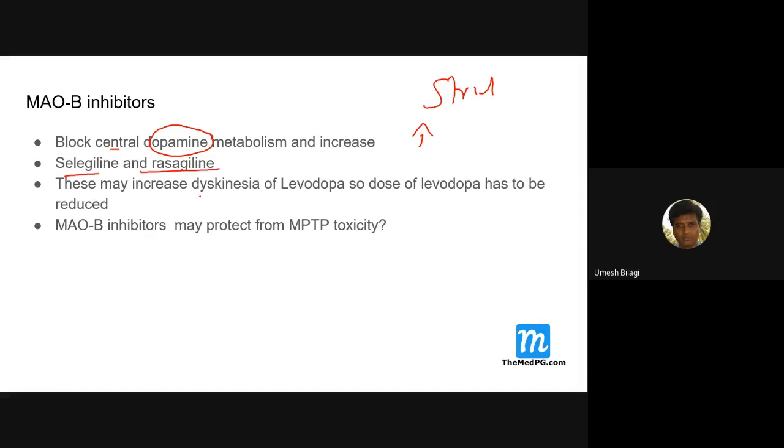When you start these MAO-B inhibitors, if they are used along with levodopa, you have to reduce the dose because they may cause dyskinesia, because the availability of dopamine inside the striatum will increase, and thus they can cause on-like phenomena.